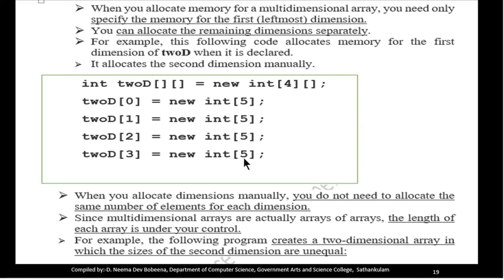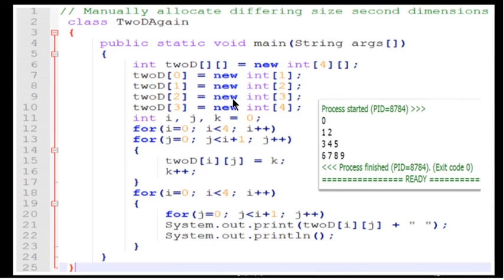What is the advantage of this way of declaration? The advantage is we can declare an array wherein, out of these 4 rows, the number of column values may vary. The second dimensions can be unequal. So here we have given the same value. The second dimension value can be changed, and we can give different values for each row. We can see an example for this.